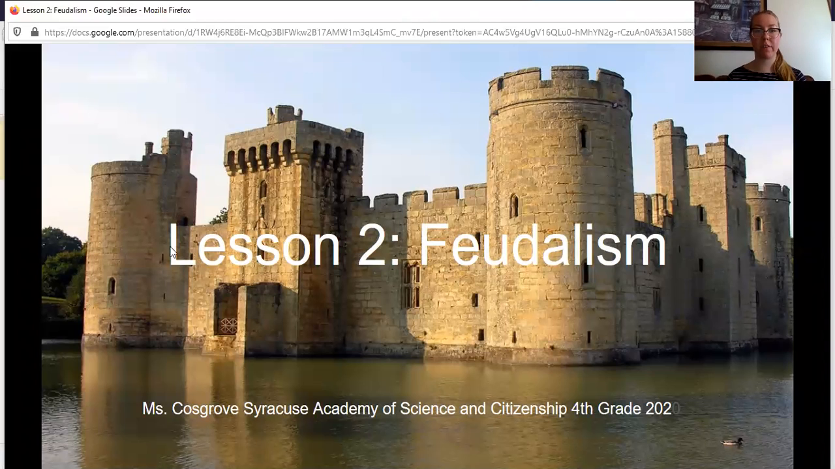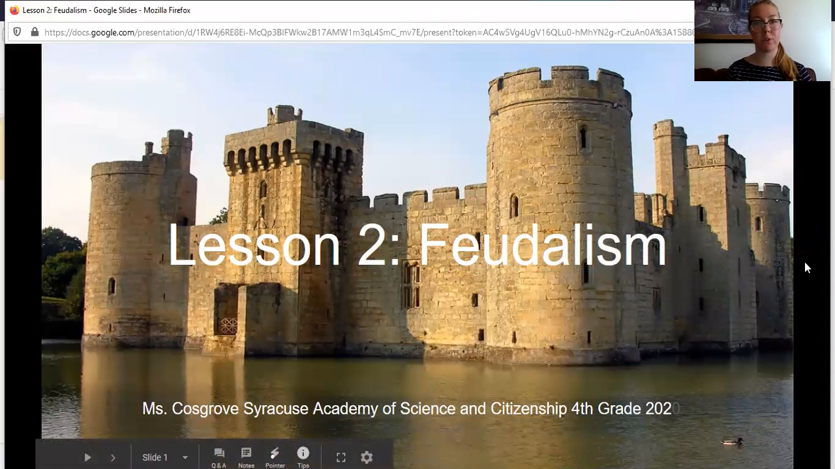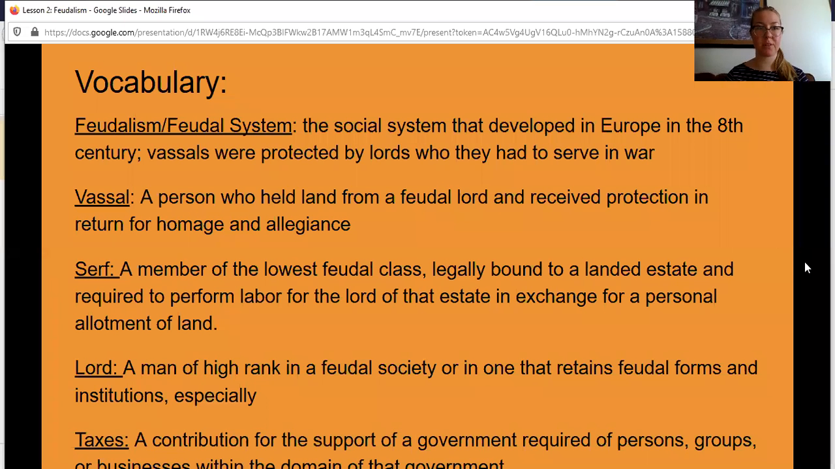You see a picture of a castle here, and that is our first hint as to what feudalism has to do with. So we're going to go over a little bit of vocabulary first. Feudalism, also known as the feudal system, is the social system that developed in Europe in the 8th century. Vassals were protected by lords who they had to serve in war. What is a vassal? A vassal is a person who held land from a feudal lord and received protection in return for homage and allegiance.